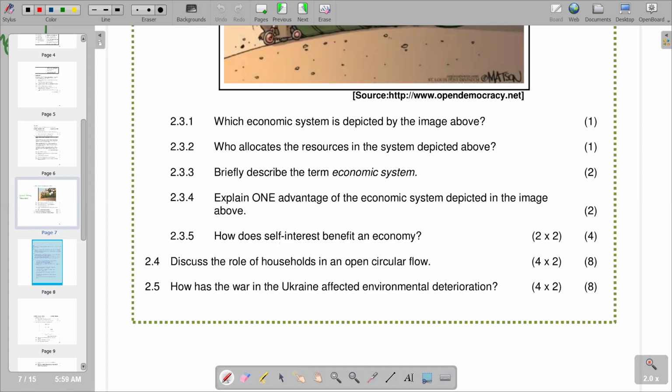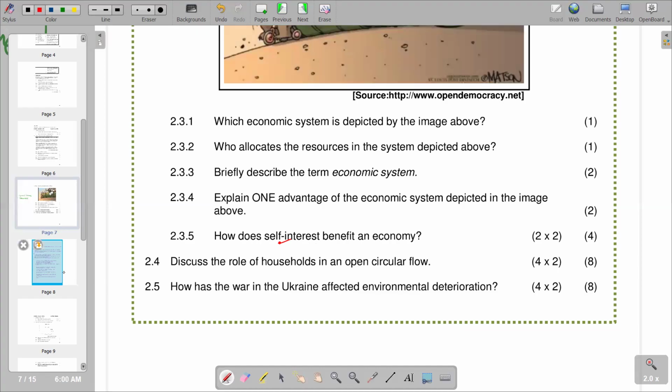So obviously we have a term there, self-interest, that we might also need to understand. But basically, from the point of view of businesses, this is when businesses act in their own interest. Obviously, their own interest is they act in a way that they maximize their profit making, and also they make sure that they produce at the lowest possible cost. So efficiency and maximization of profit making is what is key when there is self-interest from the point of view of a business. So our question is saying how does self-interest benefit an economy?